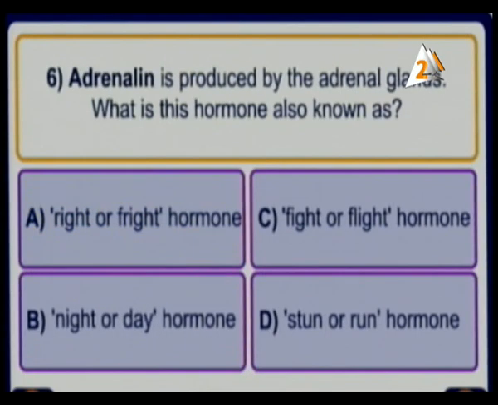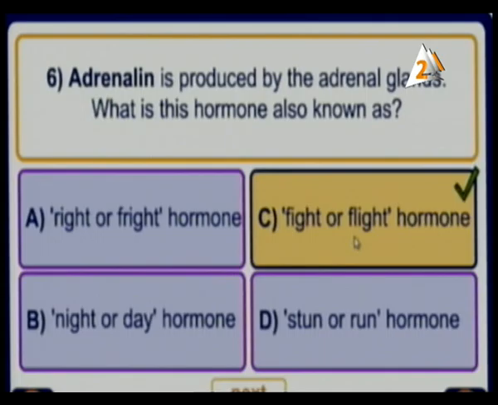Next one, number 6. Adrenaline is produced by the adrenal gland. What is the hormone also known as? Letter A, right and fright, or letter B, night or day, or letter C, fight and flight, or stun and run? Which one of them? It's fight and flight.